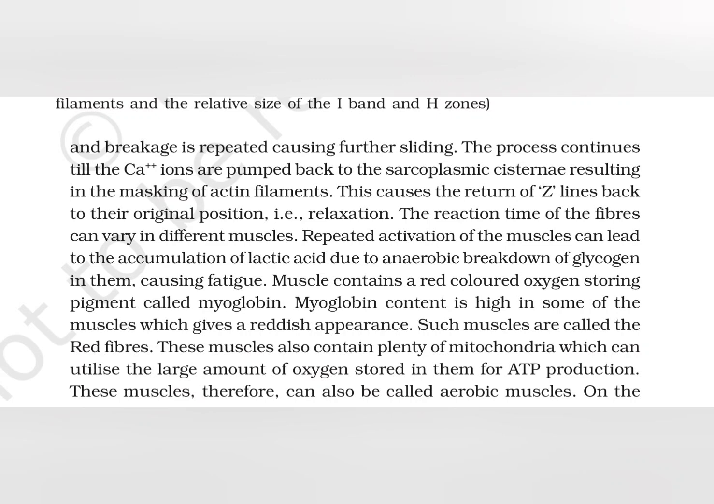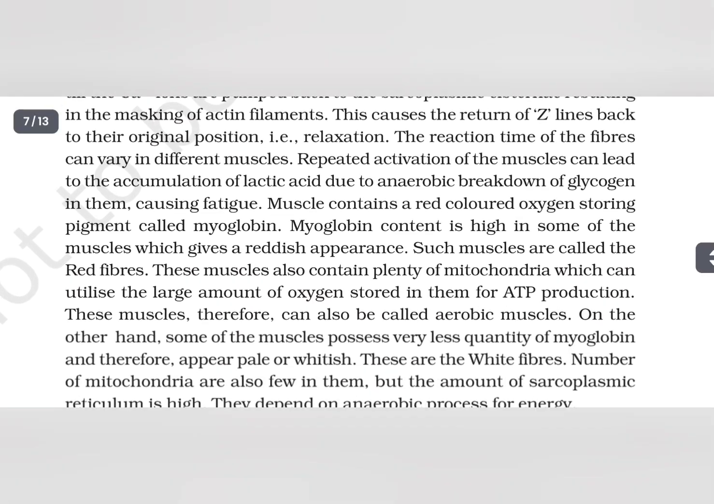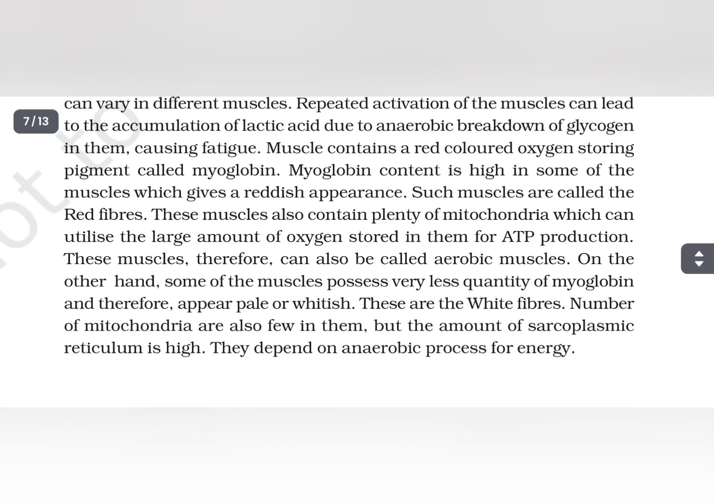Repeated activation of the muscles can lead to the accumulation of lactic acid due to the anaerobic breakdown of glycogen in them, causing fatigue. Muscle contains a red colored oxygen storing pigment called myoglobin. Myoglobin content is high in some of the muscles which give a reddish appearance. Such muscles are called the red fibers. These muscles also have plenty of mitochondria which can utilize a large amount of oxygen stored in them for ATP production. These muscles therefore can also be called aerobic muscles.